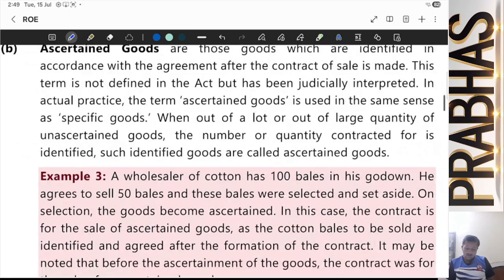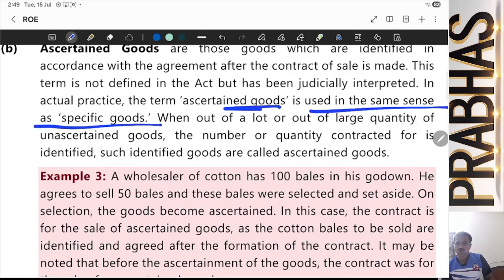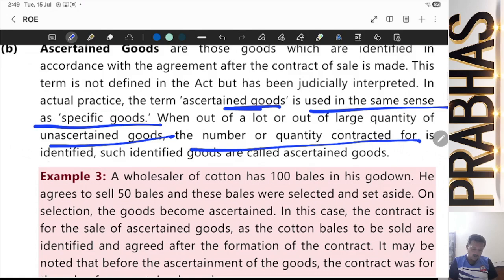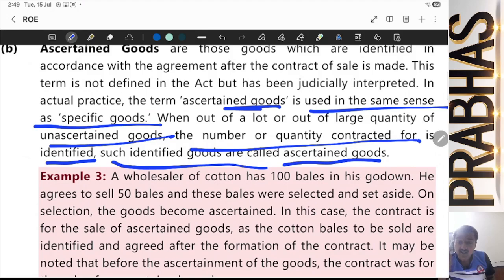In actual practice, the term ascertained goods is used in the same sense as specific goods. When out of a lot or a large quantity of unascertained goods, the quantity contracted for is identified, such identified goods are called ascertained goods.